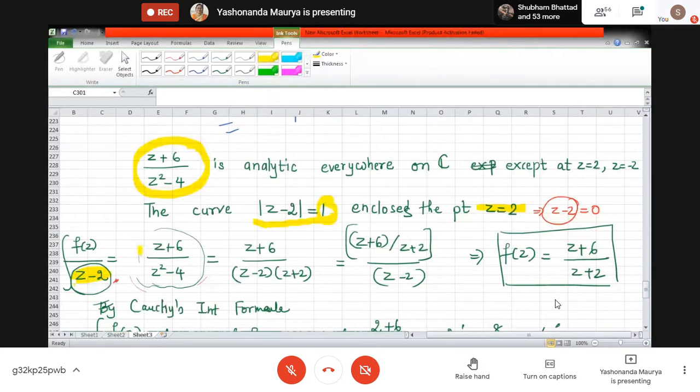देखो ये स्टेप समझ में आया तो फिर then I'll scroll down. Okay, so after this what we did is, हाँ उसके बाद after identifying this f, we have just written the expression for Cauchy integral formula. Okay, so it will be this integral along c. So this c, the integral of f of z divided by z minus 2 along the curve c is 2 pi i f of 2.